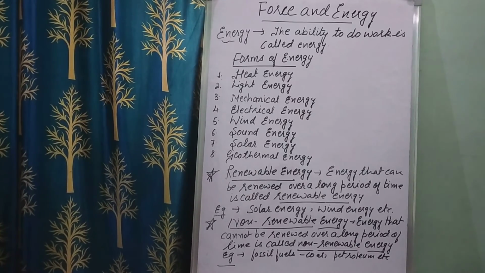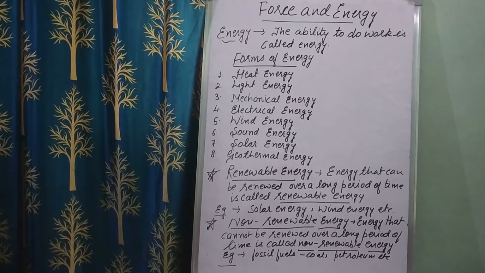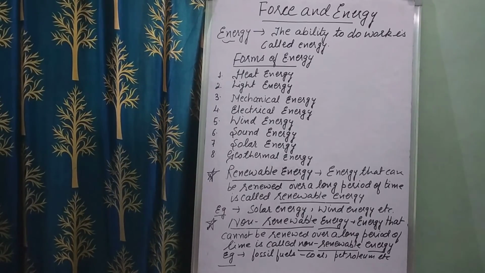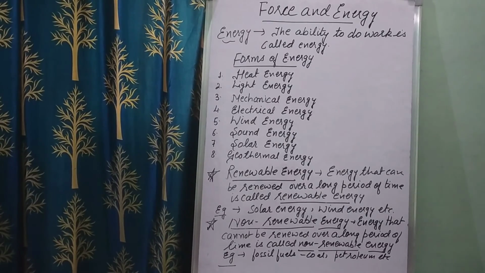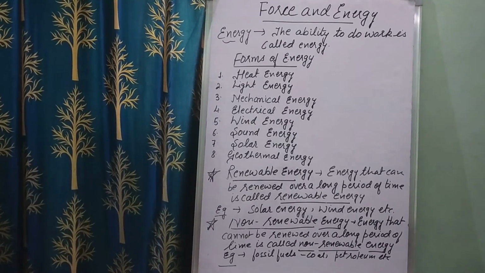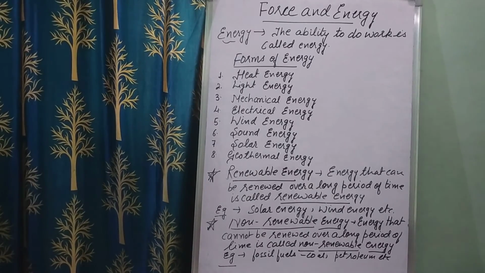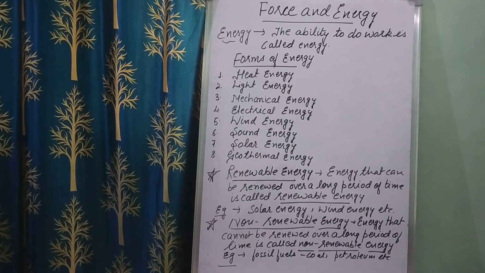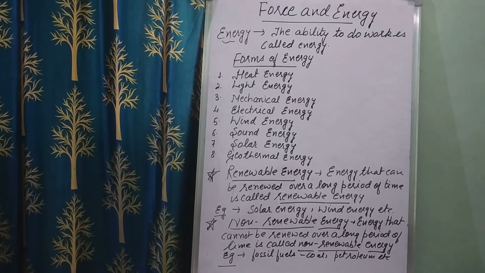Now moving to the next one, non-renewable energy. Children, energy that cannot be renewed or replenished over a long period of time is called non-renewable energy, because we cannot use this energy for a longer time. For example, energy obtained from fossil fuels such as coal and petroleum is non-renewable energy.